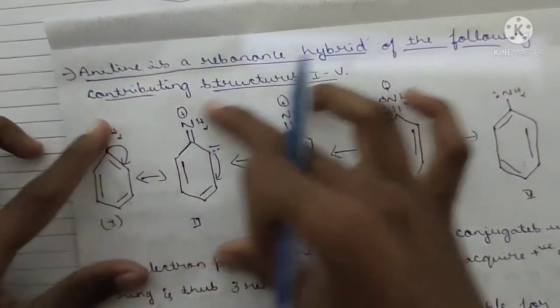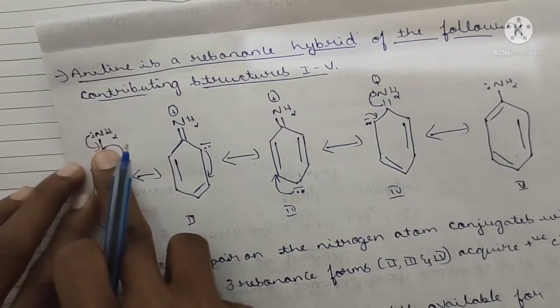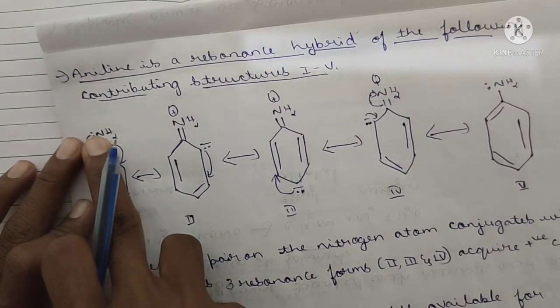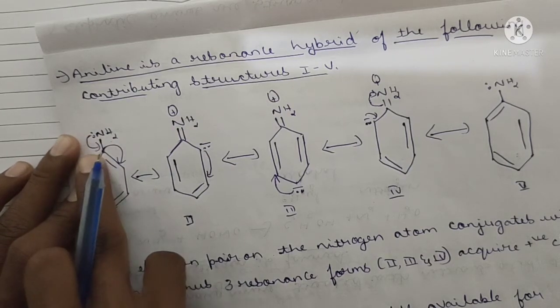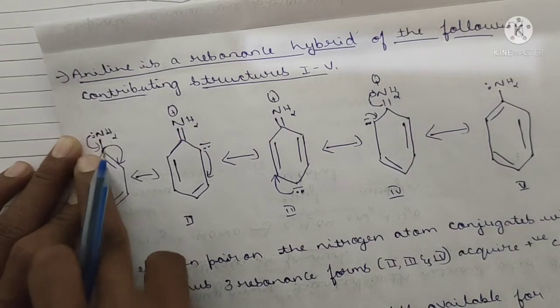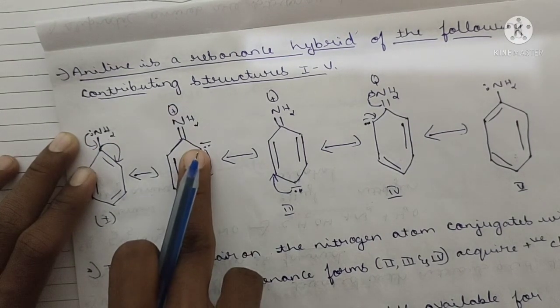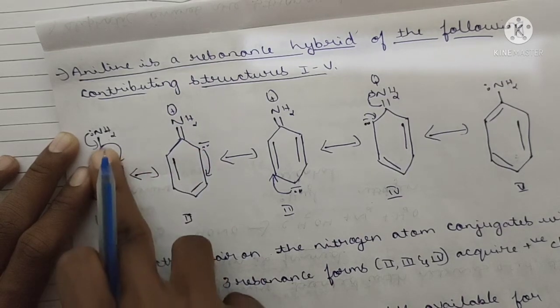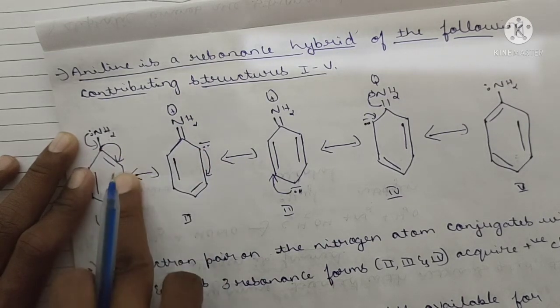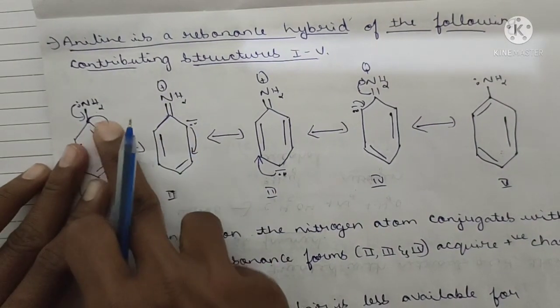Now see, these are the beautiful structures. This is aniline, benzene attached to an NH2 group. Here N contains a lone pair of electrons. Now these lone pairs are transferred to the ring, which decreases the basic character and decreases the density on N. Now the N will form a double bond with a plus charge. Now again from here the bond will be shifted to here. See, the same NH2 double bond, the shifted bond here.